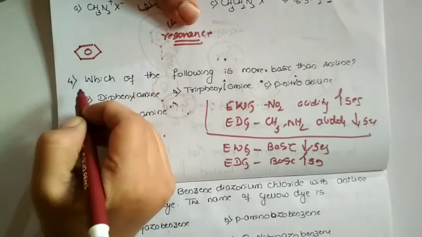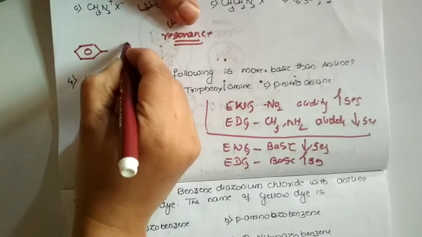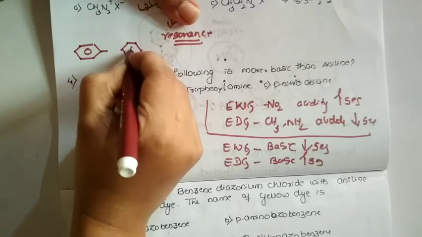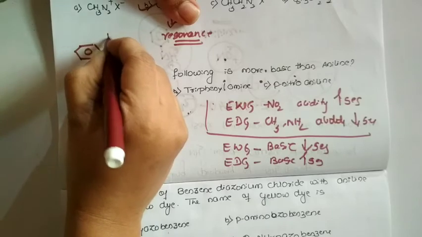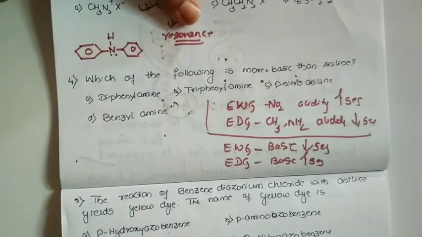Phenyl, right? Di means what? The 2 phenyl groups. So diphenyl. Amine means we have an NH like this. This is called diphenylamine.